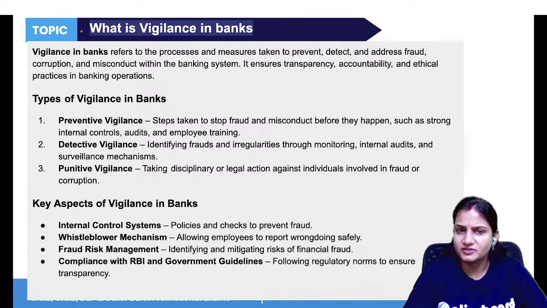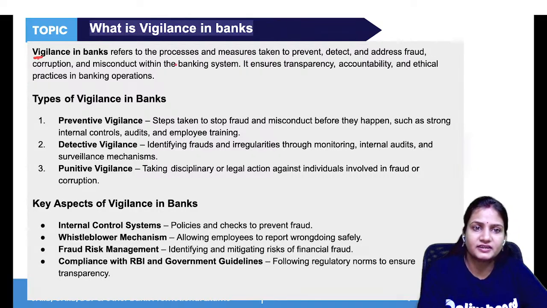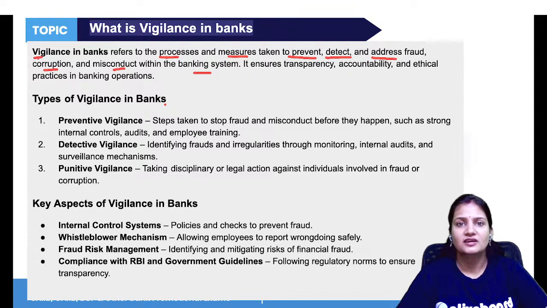If any suspicious activities, suspicious transactions, fraudulent activities, or wrongdoing happen in the business or bank, what actions will people take? Vigilance is the process and measures taken to prevent fraud, to detect fraud, and to address fraud, any corruption or misconduct within the banking system, to maintain transparency and accountability.